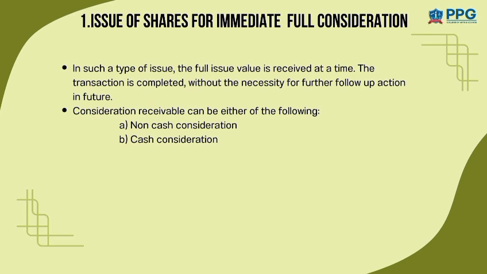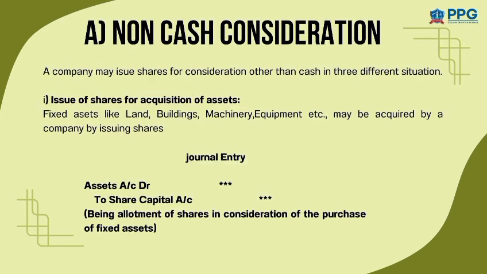The consideration received by the company can be of two types. The first one is cash consideration. In cash consideration, the company receives money. The second one is non-cash consideration. In this method, the company receives assets, land, machinery or other properties. When a company buys an asset by giving shares instead of cash, it is called issue of shares for non-cash consideration. And the journal entry is Asset Account Debit to Share Capital Account.